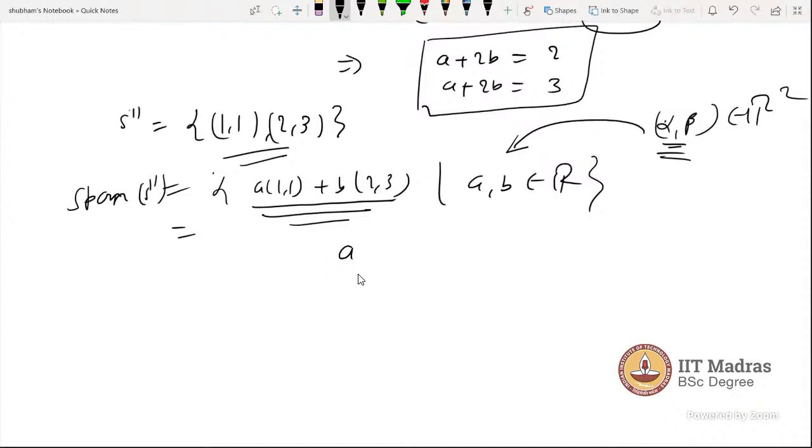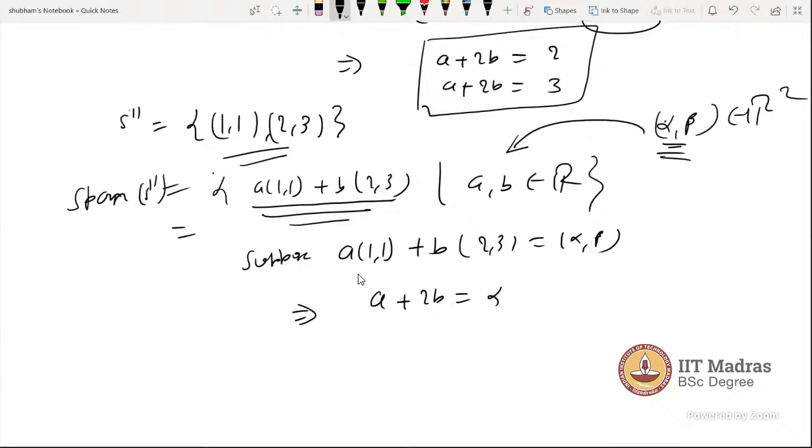Let's check that. Suppose a(1,1) + b(2,3) equals (alpha, beta). Now if you solve this, it will be a + 2b = alpha and a + 3b = beta.